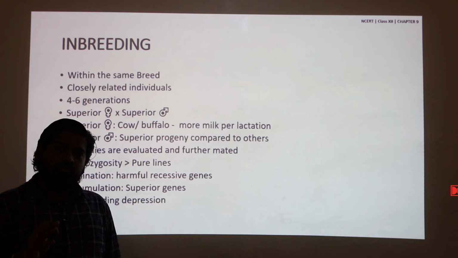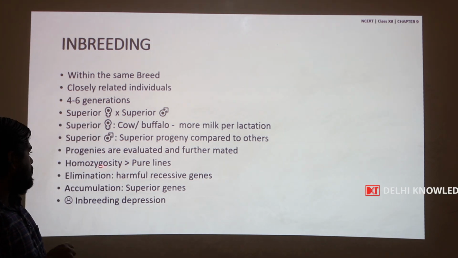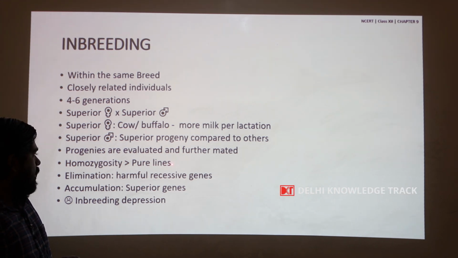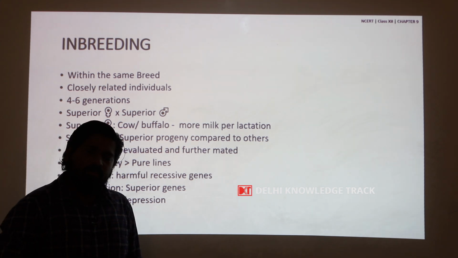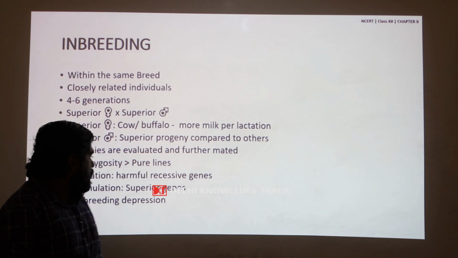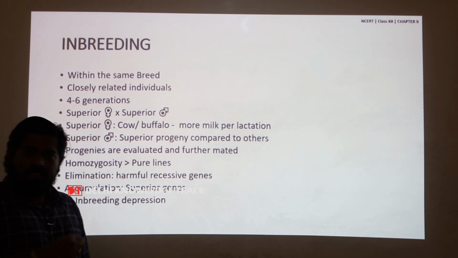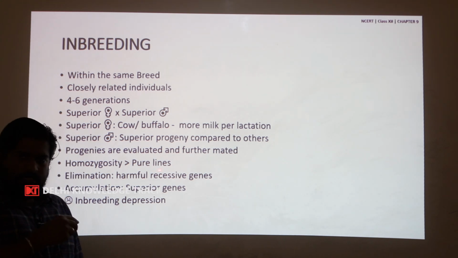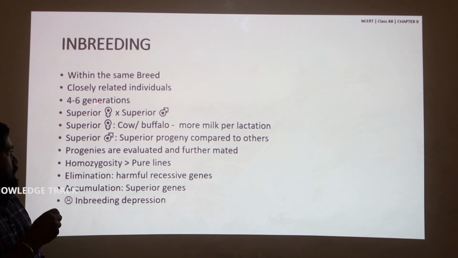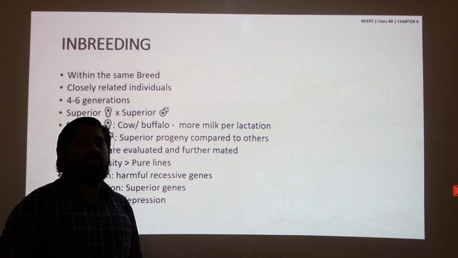In the process of inbreeding, I told you that the homozygosity increases to produce pure lines, but that itself becomes a disadvantage at times, which is called inbreeding depression. Sometimes these homozygous pure lines, which have been bred through continuous inbreeding for 4 to 6 generations, start performing poorly.